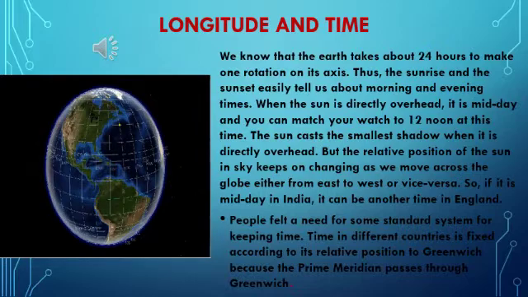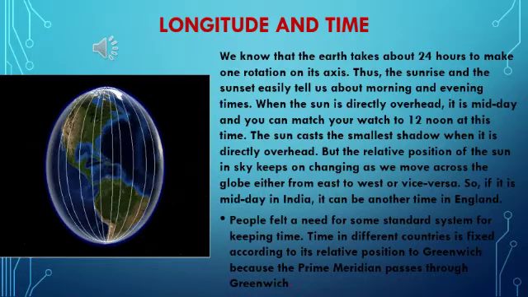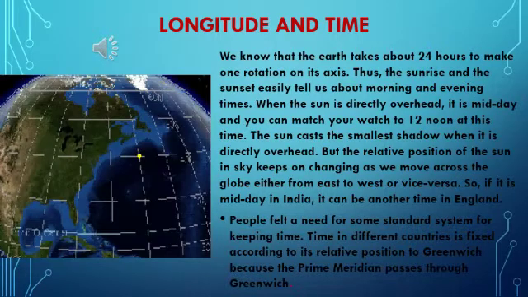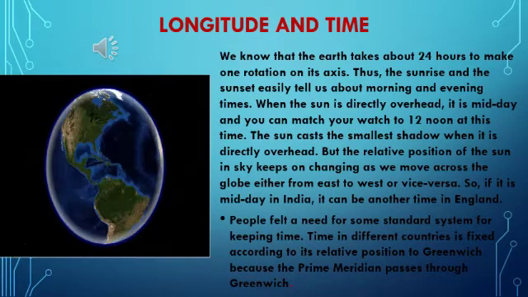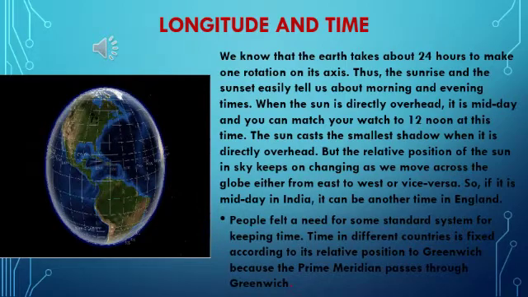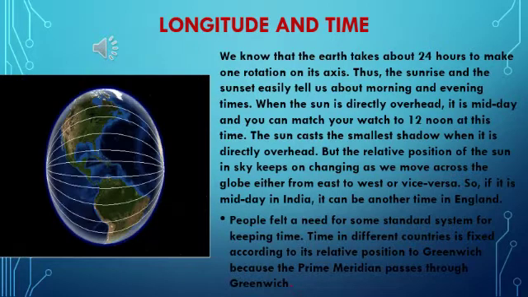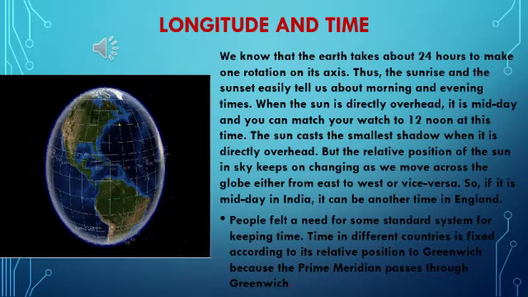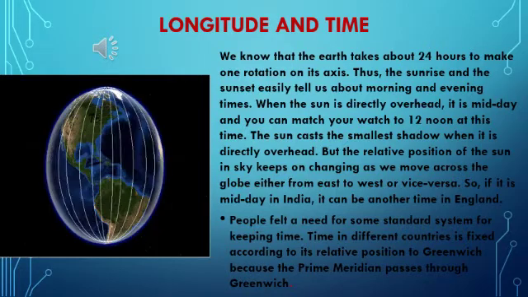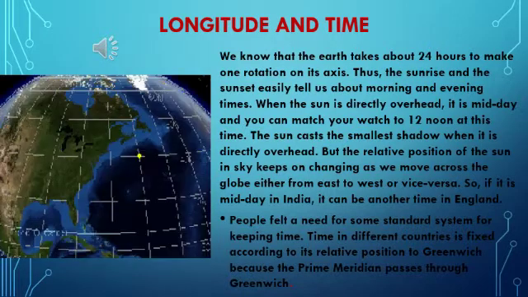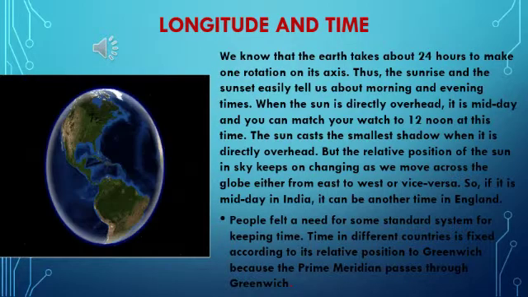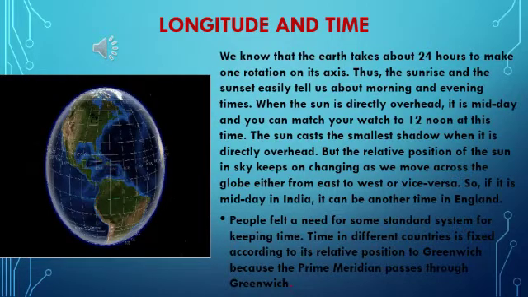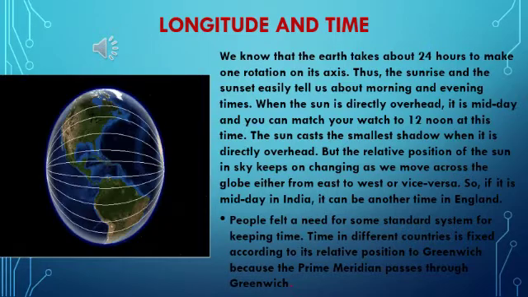But the relative position of the sun in the sky keeps on changing as we move across the globe, either from east to west or vice versa. So, if it is midday in India, it can be another time in England. People felt a need for some standard system for keeping time. Time in different countries is fixed according to its relative position to Greenwich because the prime meridian passes through Greenwich.